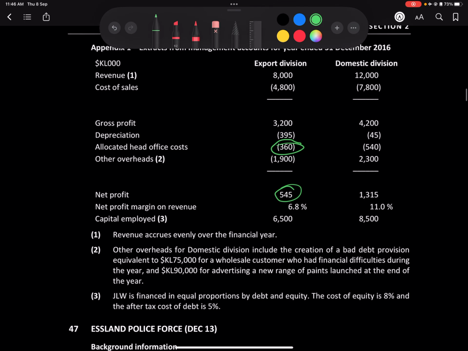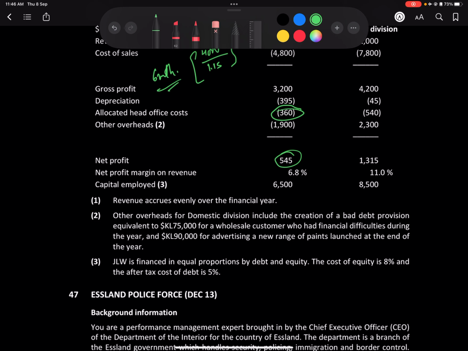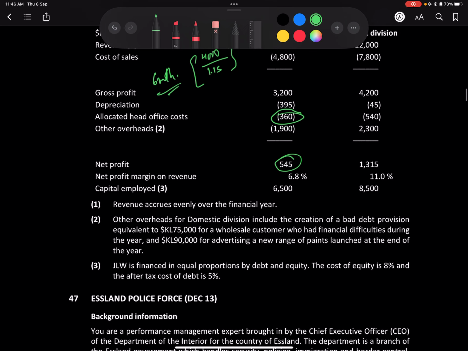Next thing is revenue occurs evenly over the financial year. The other overhead for the domestic division includes, okay, there is a revenue over here, we need to split this. So 4,000 plus 4,000 divided by 1.15. We need to split that because there has been a change in the exchange rate after 6 months. Right, next thing is the domestic division includes the creation of a bad debt provision for a wholesale customer who had financial difficulties during the year, and 90,000 for the paints launched during the year, right?